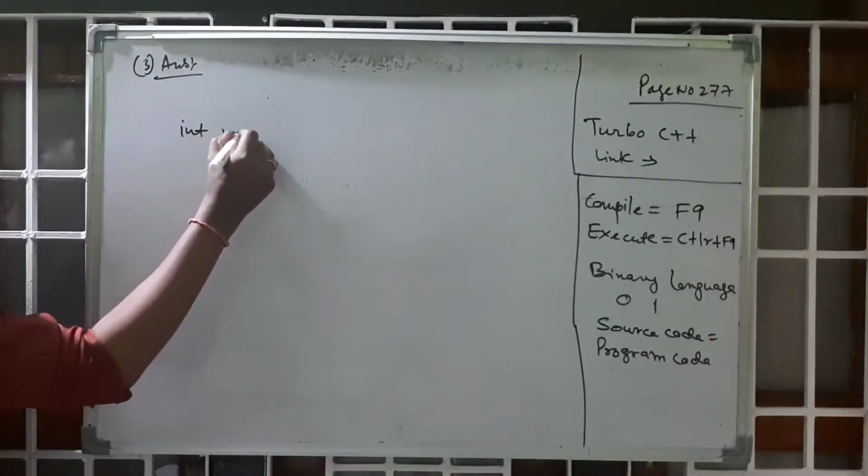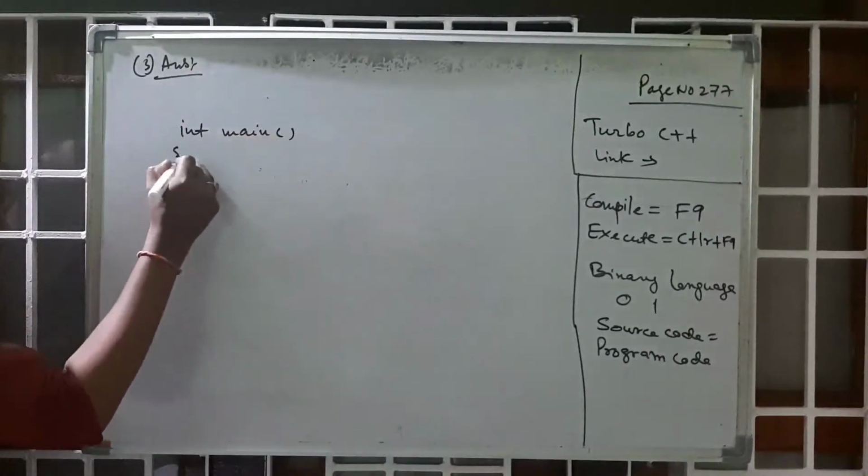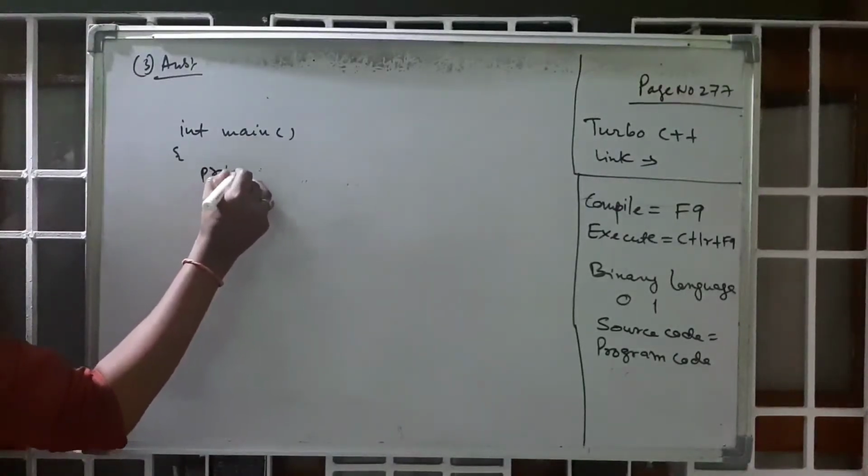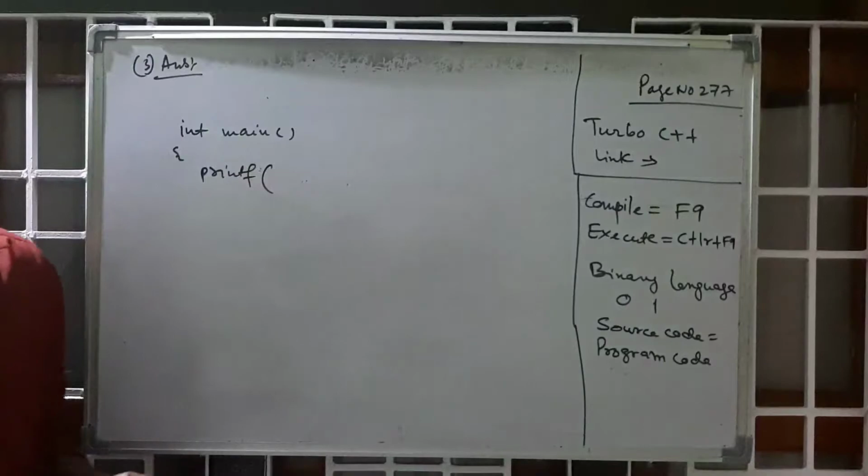Int main function. After that, the printf function is used to print the message.